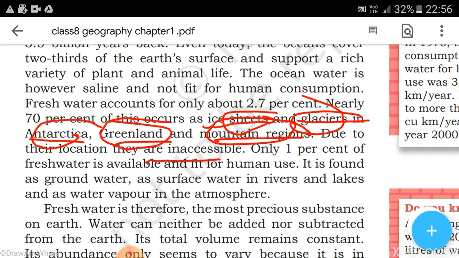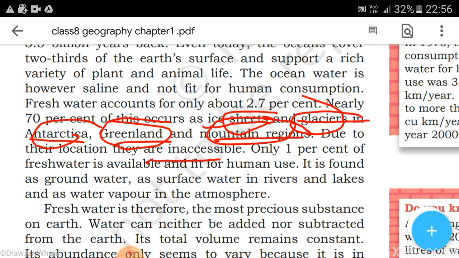However, the water is there, but we are not able to access those areas, and we don't have any developed technology to access those areas as well. So only 1% of the fresh water is available and fit for human consumption. Only 1% out of 2.7%.